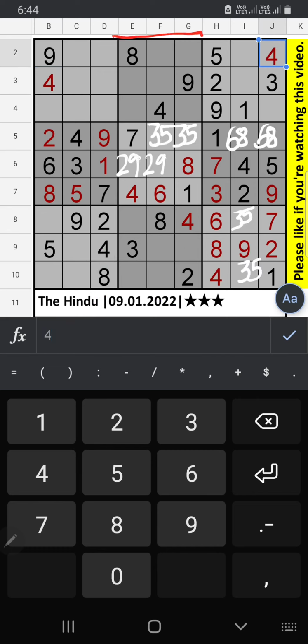In the 2nd grid we have 9, so 9 can't come in these cells. In the 8th row we have 9, so 9 can't come in this cell. Then 9 is confirmed here. Since 9 is here, 9 can't come in this cell. 9 is confirmed here. Then 2 is here.